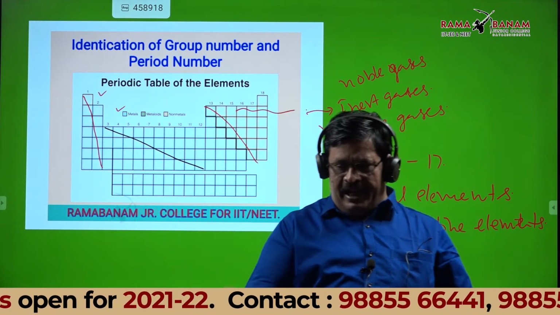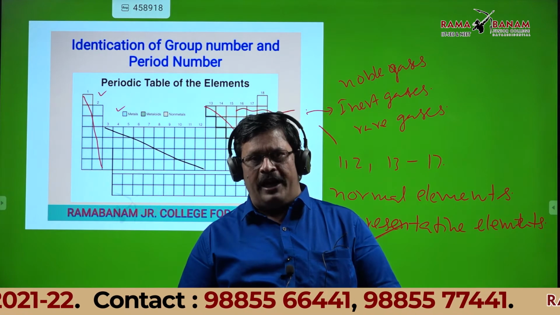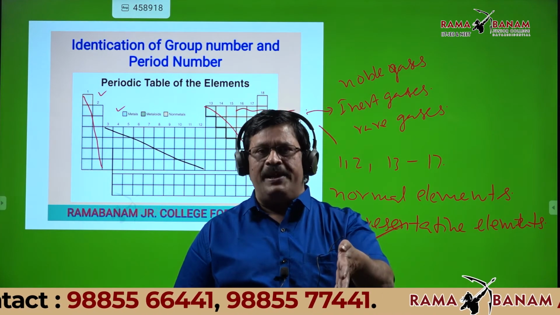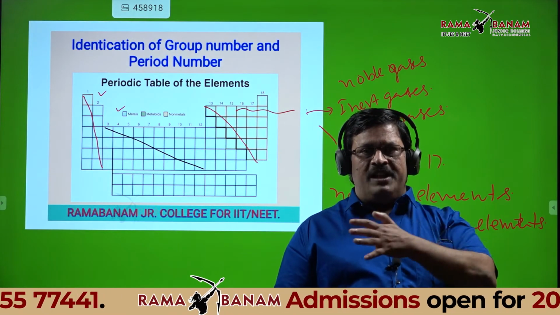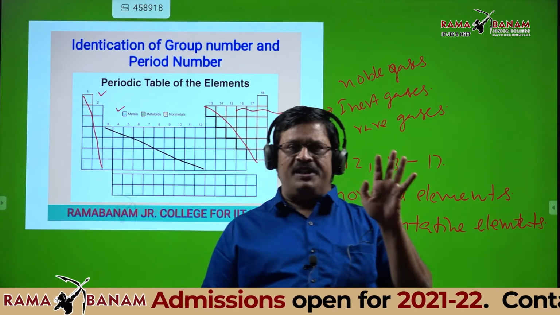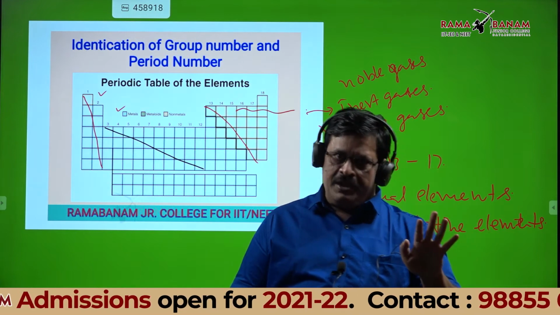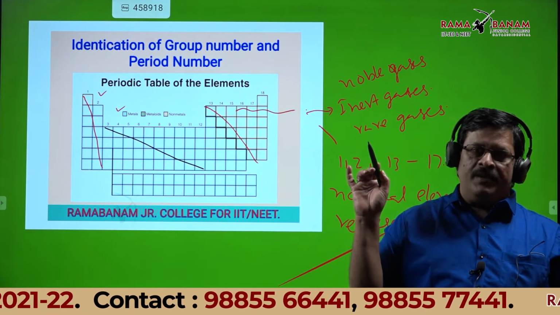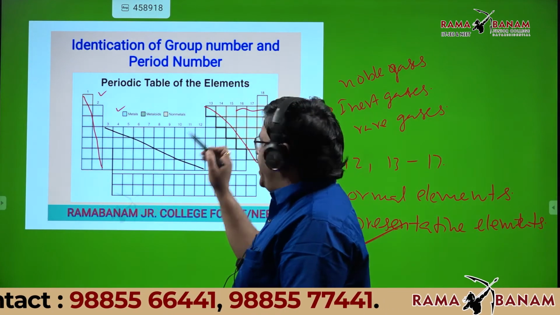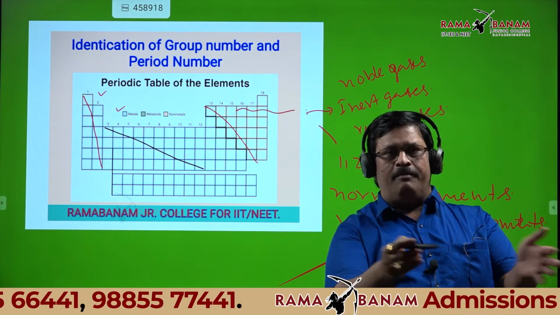In yesterday's class I completed the s-block and p-block. Today we will discuss the d-block, and I will explain the difference between a d-block element and a transitional element. Just remember, 3 to 12 are d-block elements. Can anyone tell how many vertical columns are there from 3 to 12?